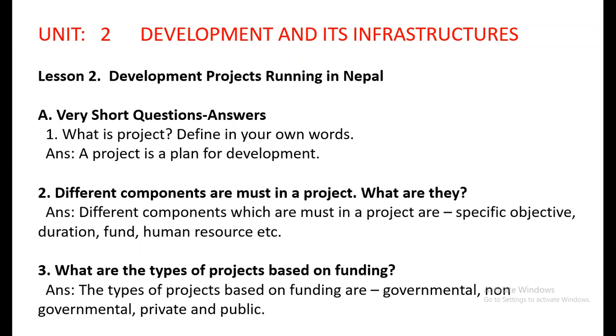Number 2, different components are must in a project. What are they? An answer is there. Different components which are must in a project are specific objective, duration, fund, human resource, etc. Question number 3, what are the types of projects based on funding? And here you get the types based on funding are governmental, non-governmental, private, and public. So you can write the notes from here.